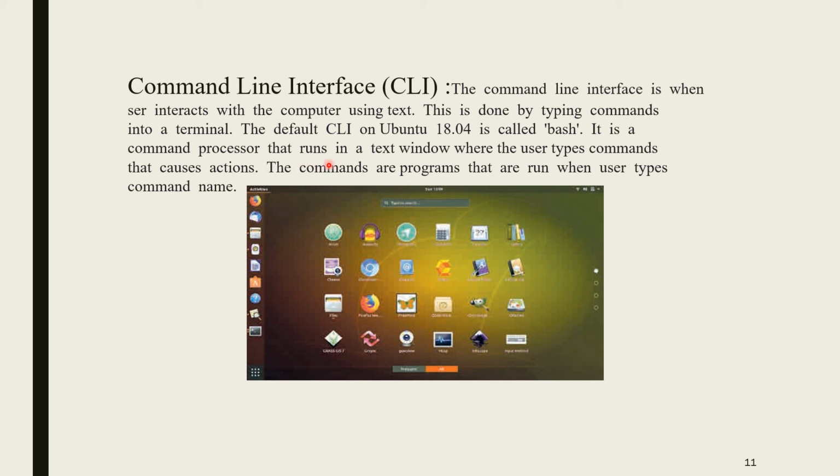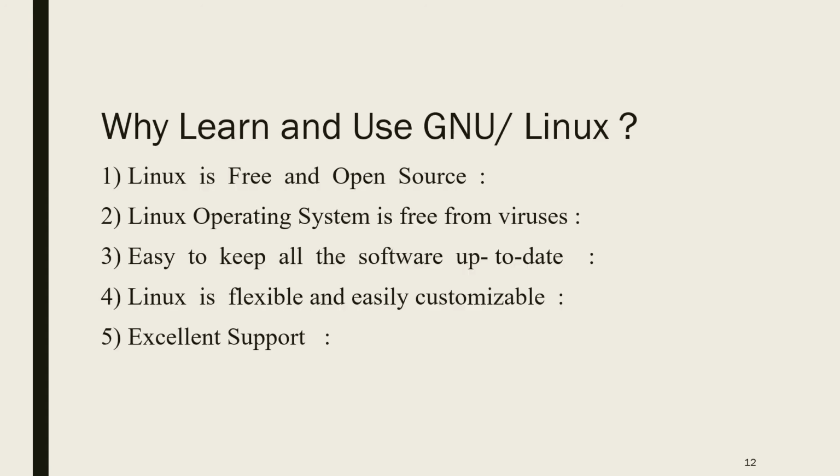It is a command processor that runs in a text window where the user types commands that cause actions. That means when the user types certain commands or an application name, immediately the application opens. The commands are the programs that run when the user types the command name. So GUI, graphical user interface, and command line interface, these are the two main parts of the Linux operating system.